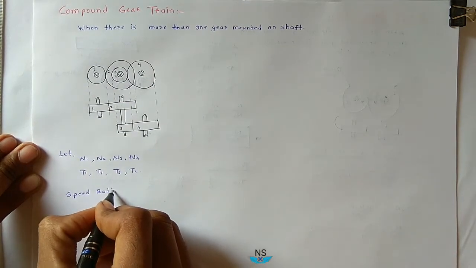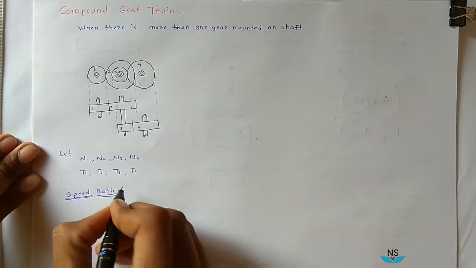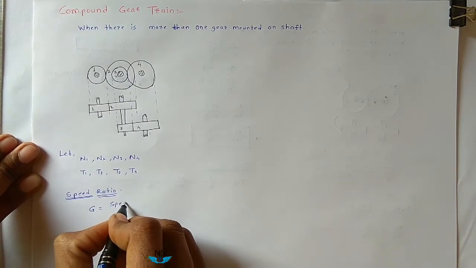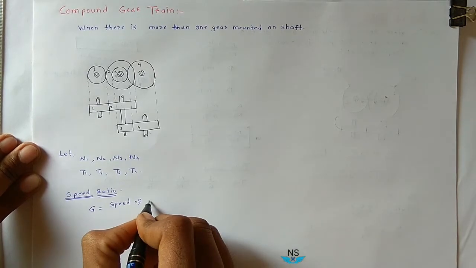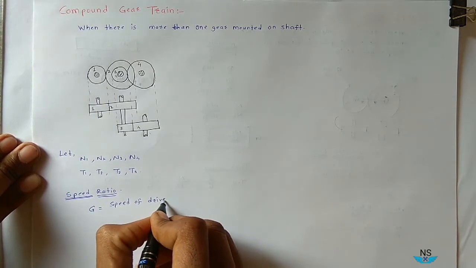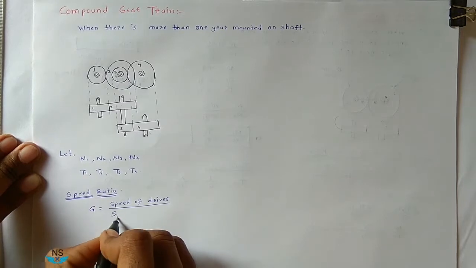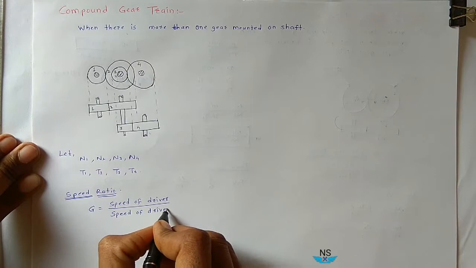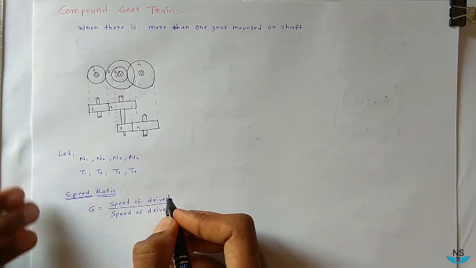Now what is speed ratio? Speed ratio is the ratio of speed of driver gear to the speed of driven gear.